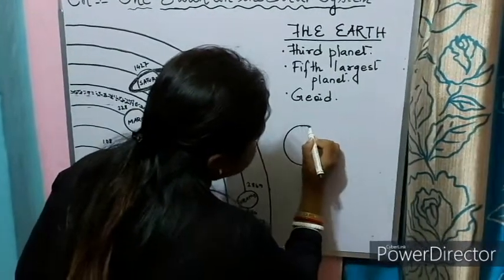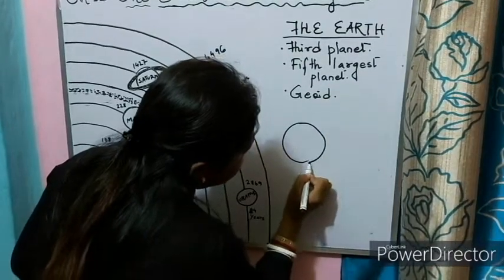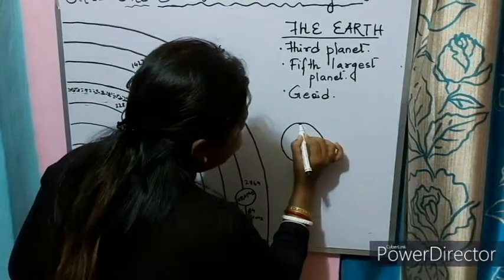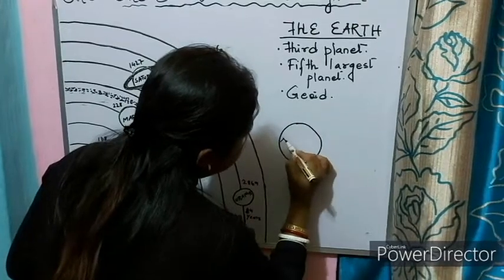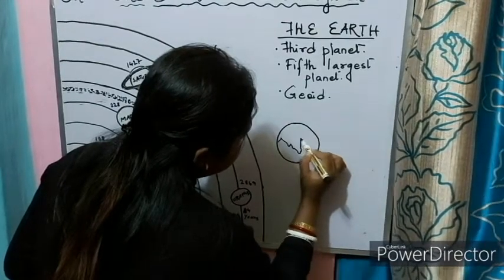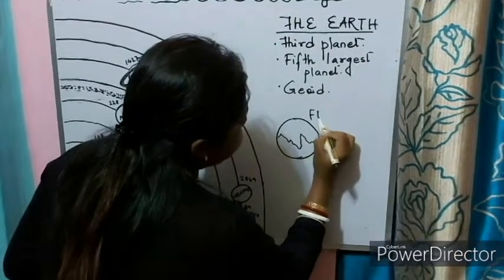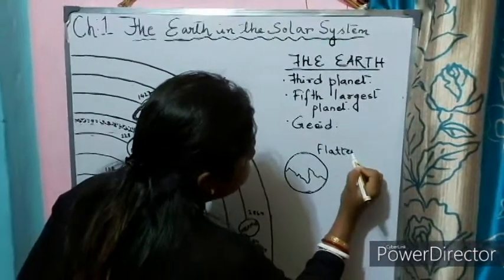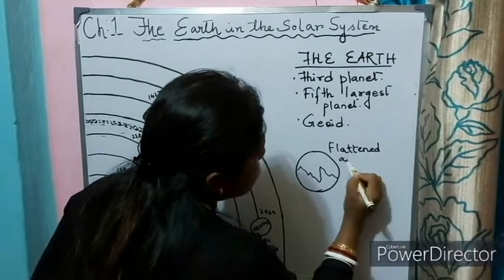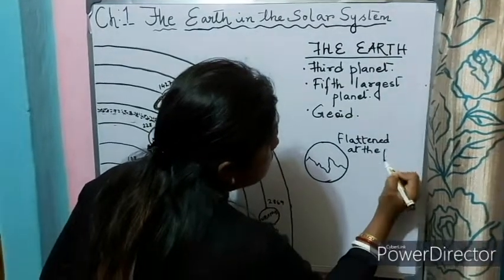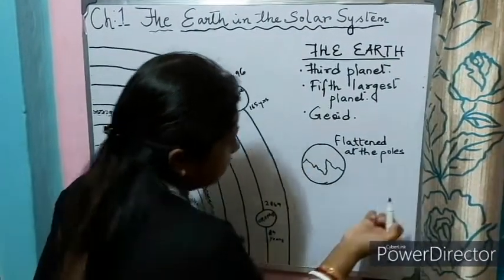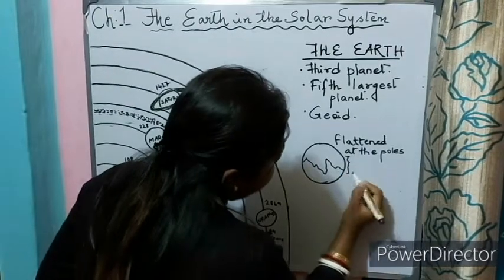What is the exact shape of the Earth? See, somewhat flat at the top. So we can say flattened at the top, that means flattened at the poles. Slightly flattened at the poles and bulging.